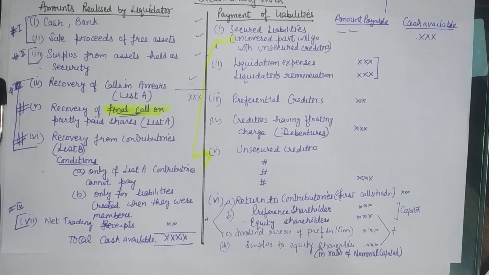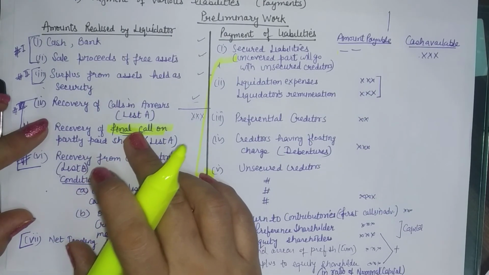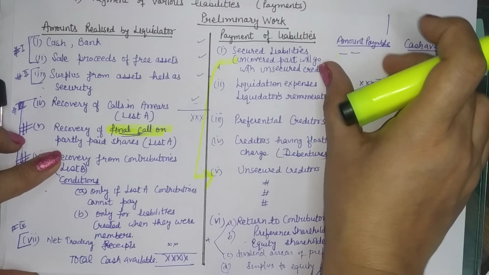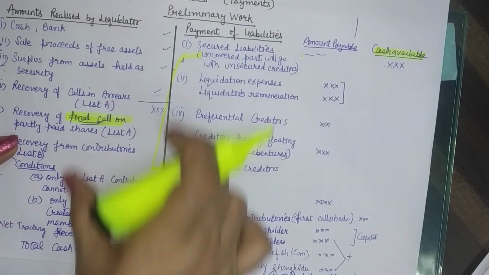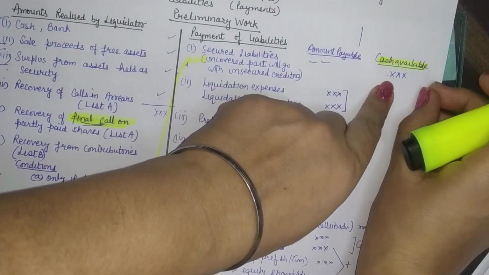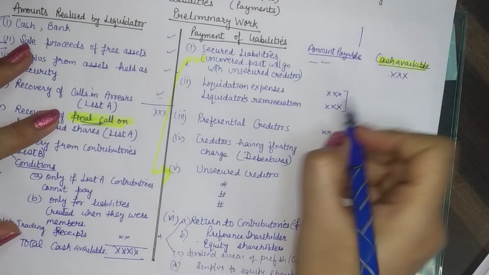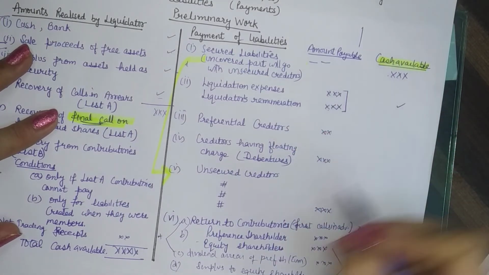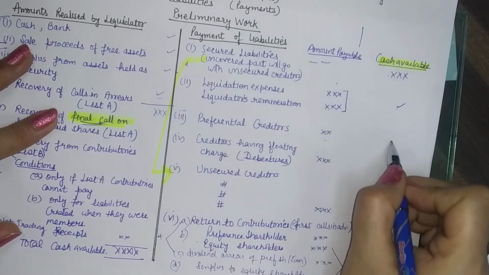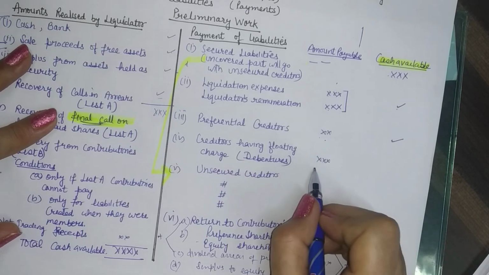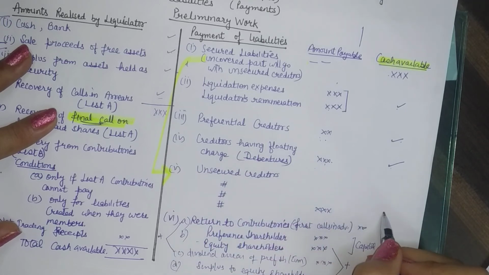Right, so right now your focus will be on the order of the payment and on the receipts, of course including final call. Now when we write up the amounts here, we will make one more column for the cash availability, like the cash which is available here. So you can write here cash availability and you can roughly make the calculation that out of this available cash we will pay this liability in the order and we are left with this. Then we pay preferential creditors in order and then out of this balance we pay this, we are left with the remaining balance. So keep on deducting the amounts. You pay this out of this balance, you are left with some balance. Then you are to pay these. Okay, so the balance will come here.